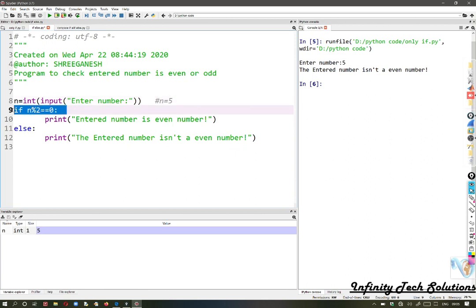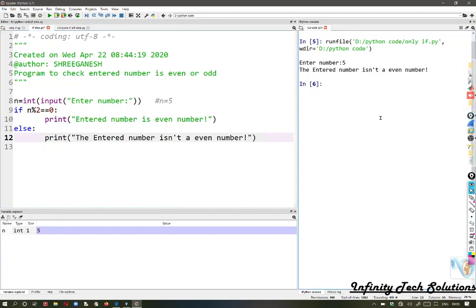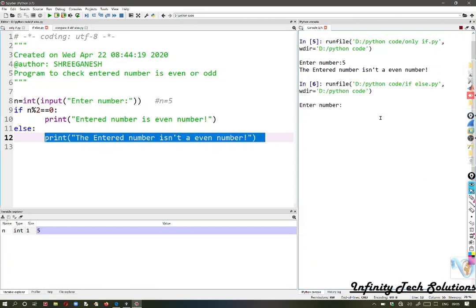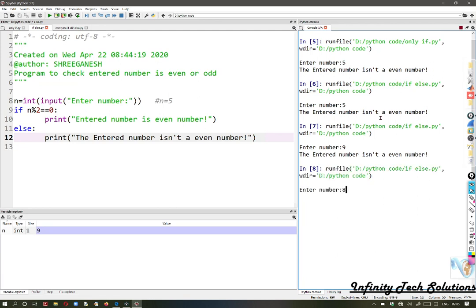You're checking here again: n mod 2 is exactly equal to 0, 5 mod 2 exactly equal to 0, false. Then by default the control will pass to the else part and it will be executing the else statement. We will compile this program and execute it; F5 is the shortcut key. I'm entering here value 5 again, enter. This is not an even number. I'm re-executing the program. I'm entering the value, suppose 9. This is not an even number. One more time, 8. This is an even number. This is how it will work.